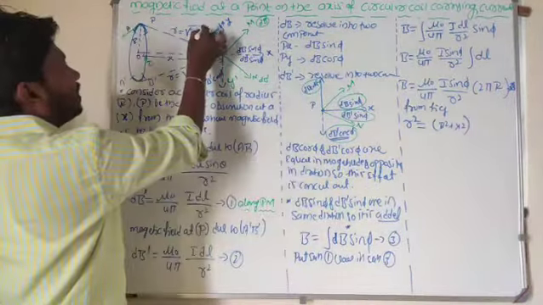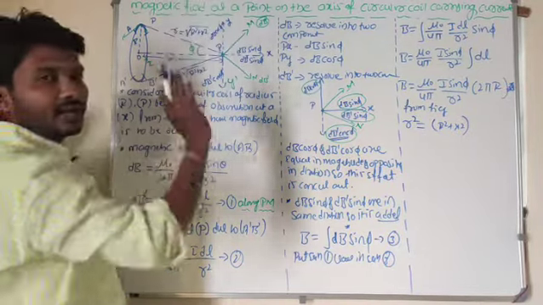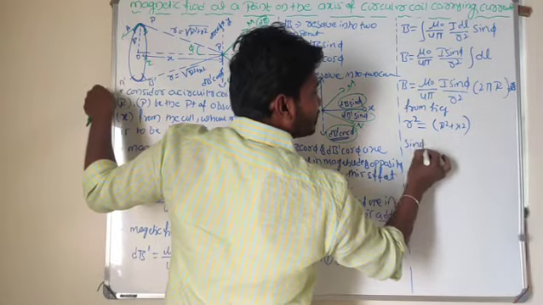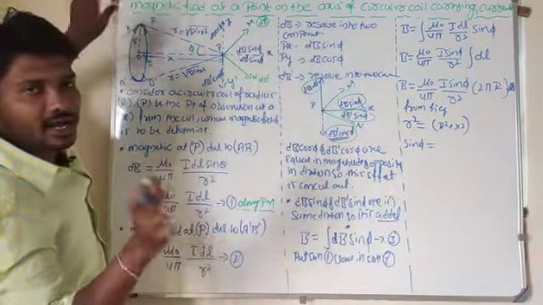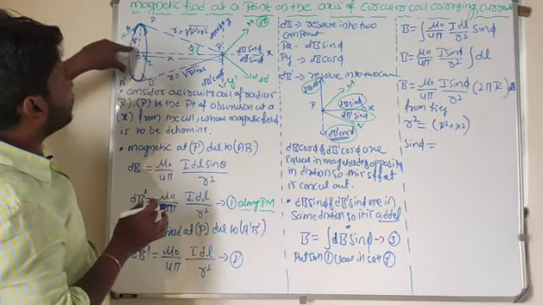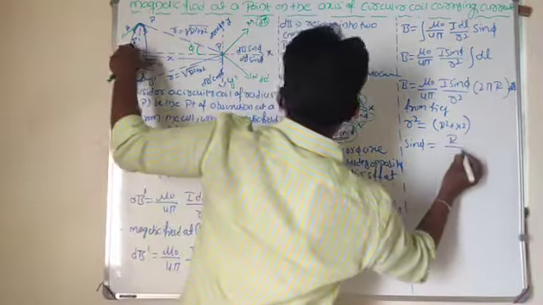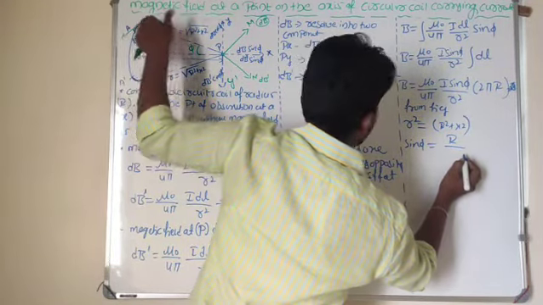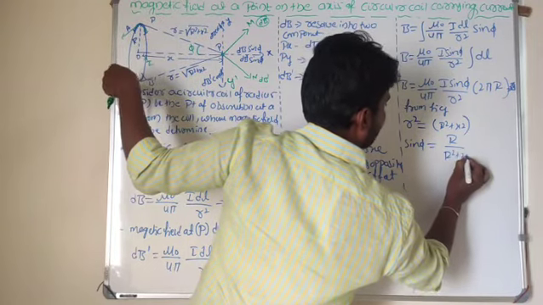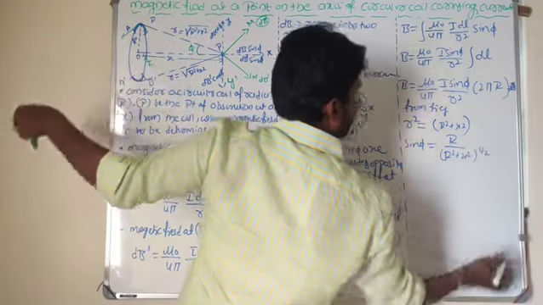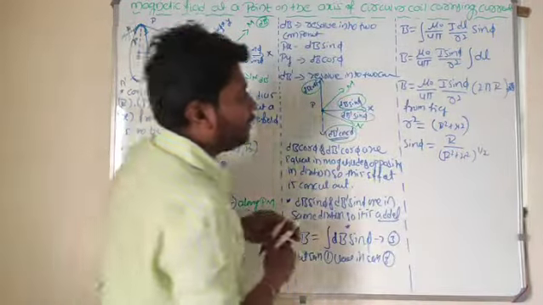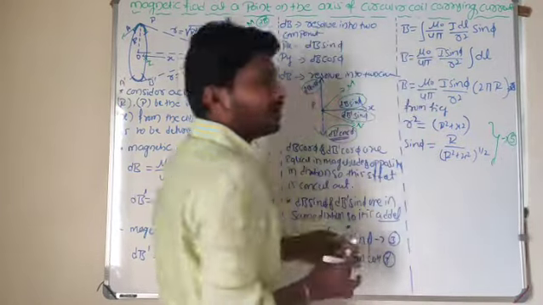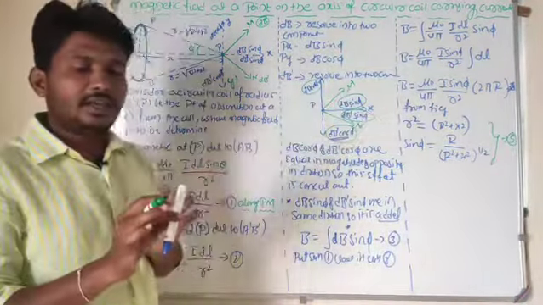r is equal to square root of r square plus x square, so r square is equal to r square plus x square, whereas sin phi is equal to opposite by hypotenuse. Here opposite means r. Look here, sin phi is the angle between the position vector and the coil. So opposite by hypotenuse, where the hypotenuse is the square root of r square plus x square, or you can take it as power 1 by 2. I took this as equation 4 and this one is equation 5. Now I will substitute equation 5 value in equation 4.